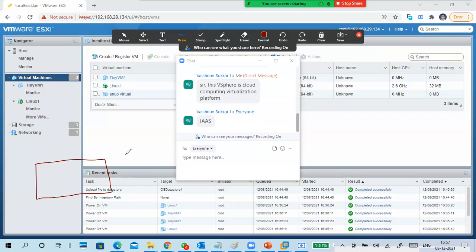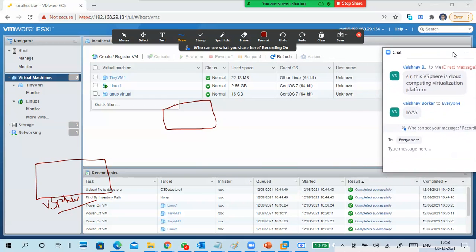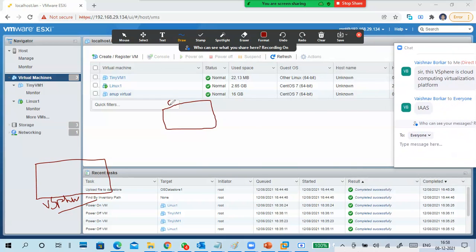So see, this is my virtualization server, the vSphere virtualization server. It is not doing any cloud kind of stuff. Cloud is an application. Cloud is very simple. Cloud is an interface, or a web interface, or a web application.